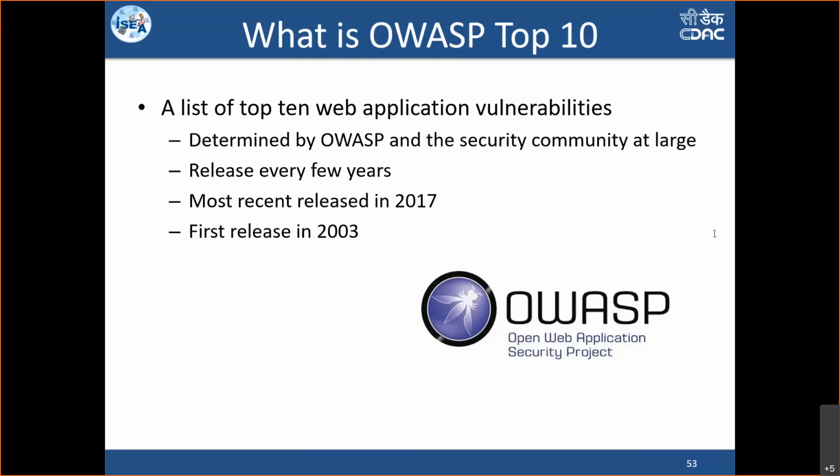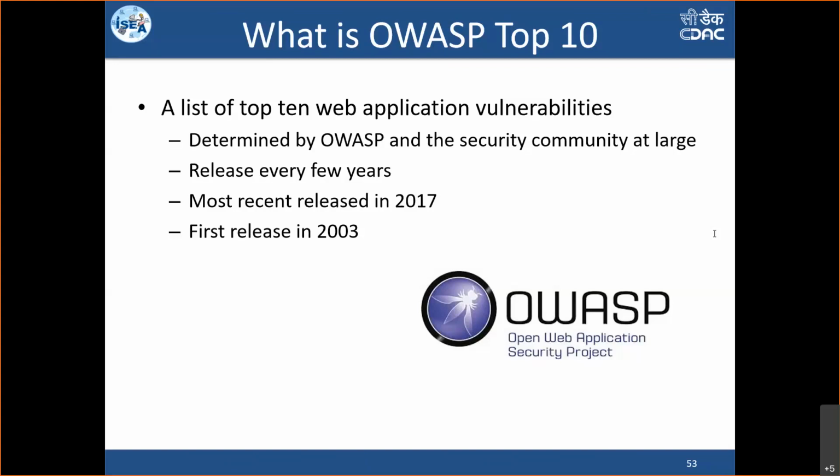There are other vulnerabilities also which are affecting applications, but the top 10 are termed to be the highest, and most applications, people usually say, give me OWASP compliance. It means my website should not have the top 10 vulnerabilities. It doesn't mean others it can have, it should not have anything. If the OWASP top 10 are not there, automatically the other smaller vulnerabilities also will be fixed. So this is the Open Web Application Security Project, which releases the top 10s, and the most recent top 10 vulnerabilities were in 2017. Previous to that was 2014. And the first release happened in 2003.